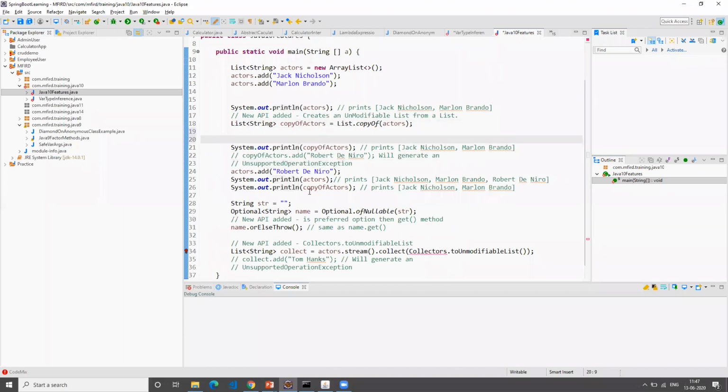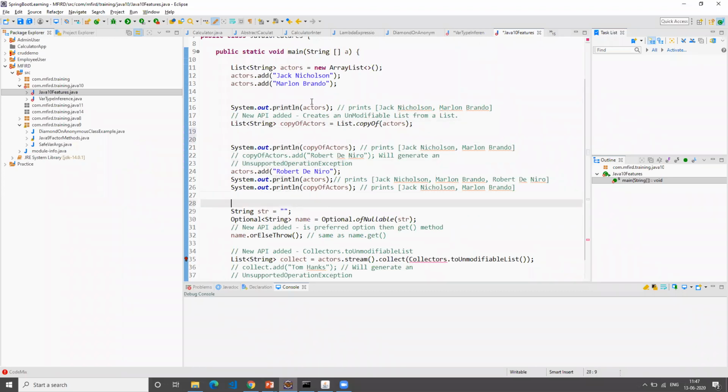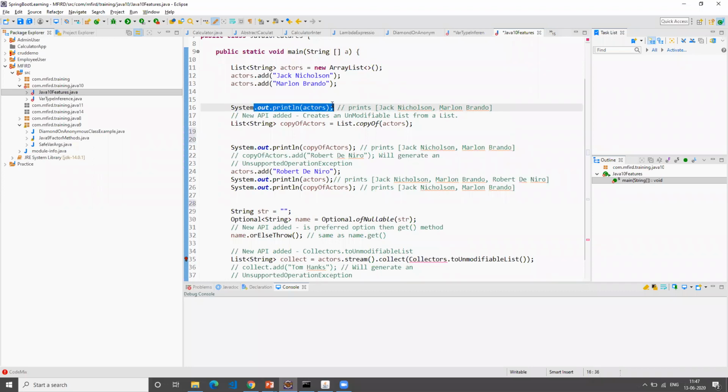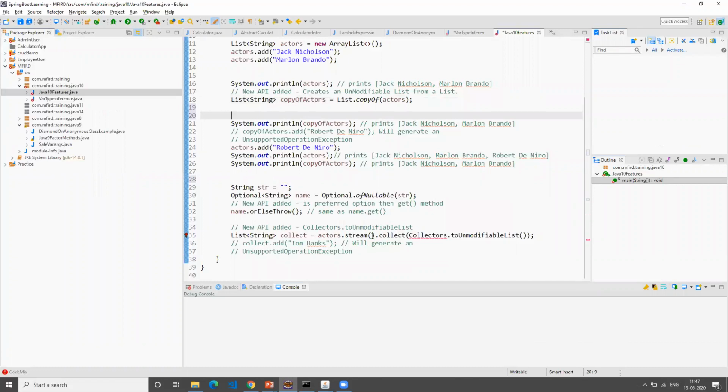If you see this example, let's go through this example line by line. This is what you have defined, and then you're printing this value. Now, the copyOf methods and all these things are already there with the existing features itself. The new thing which got added is this one, toUnmodifiableList. This is something new that they have introduced.